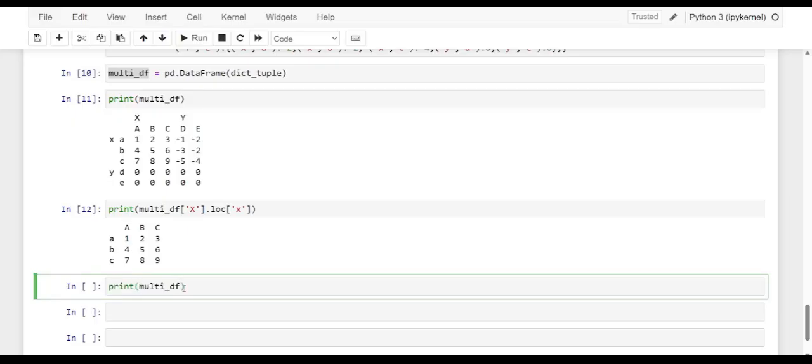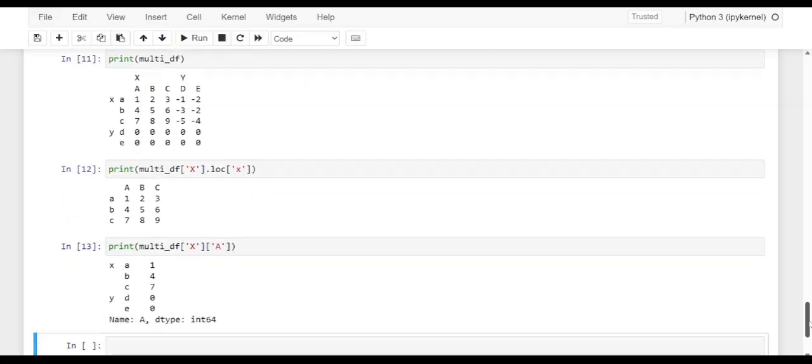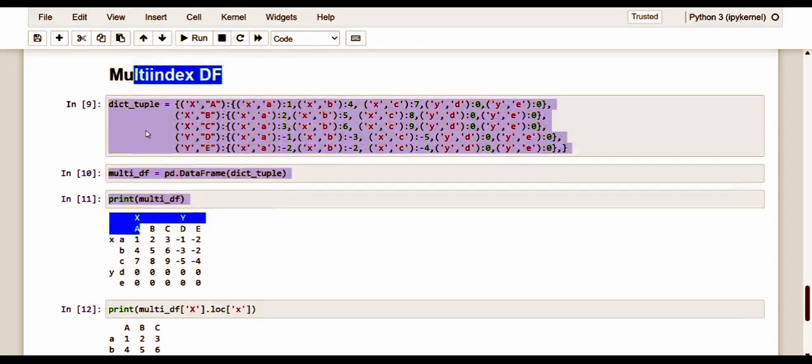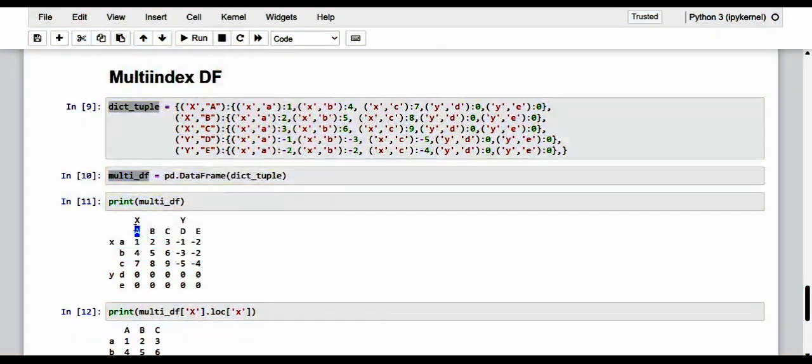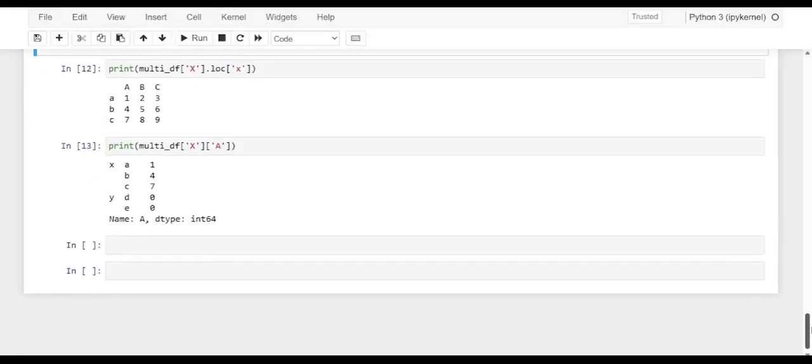Here it is multi_df, and kindly see, I am providing uppercase X and uppercase A, and see what we get: the first whole column of A. Kindly see the output: 1, 4, 7, 0 and 0.